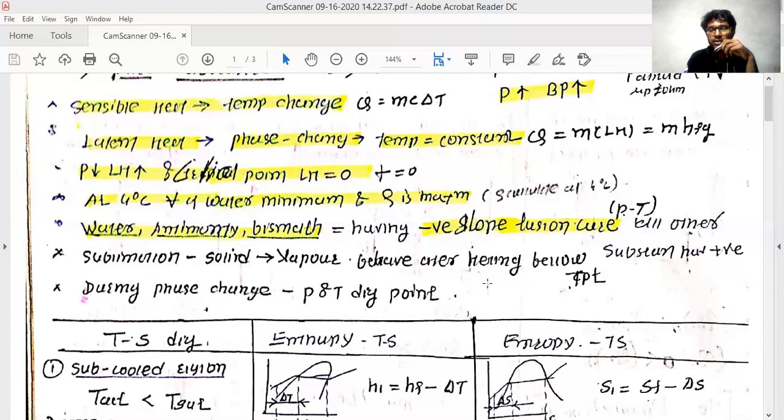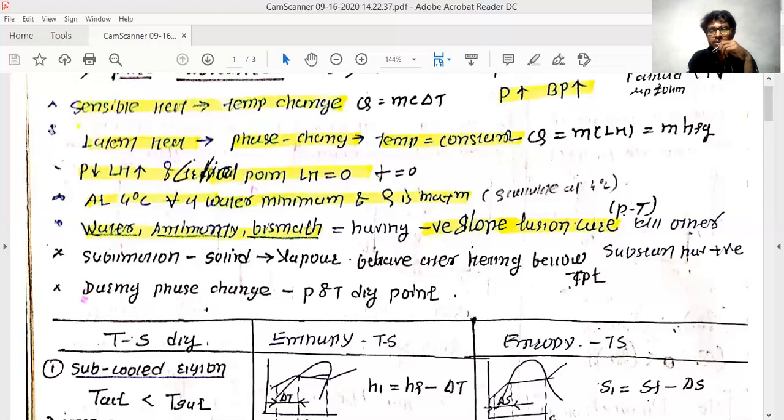Where you see the first portion, it is shown in the liquid form, and if you start heating, this line you've seen is a fusion line, a vertical line, denoted as melting and freezing. When you start heating the solid state, it will melt and convert into the liquid form. Once again you heat this liquid, it vaporizes and gets converted into gaseous form. Similarly, if it is in gaseous form and you start condensing this gas, it will cross this line.